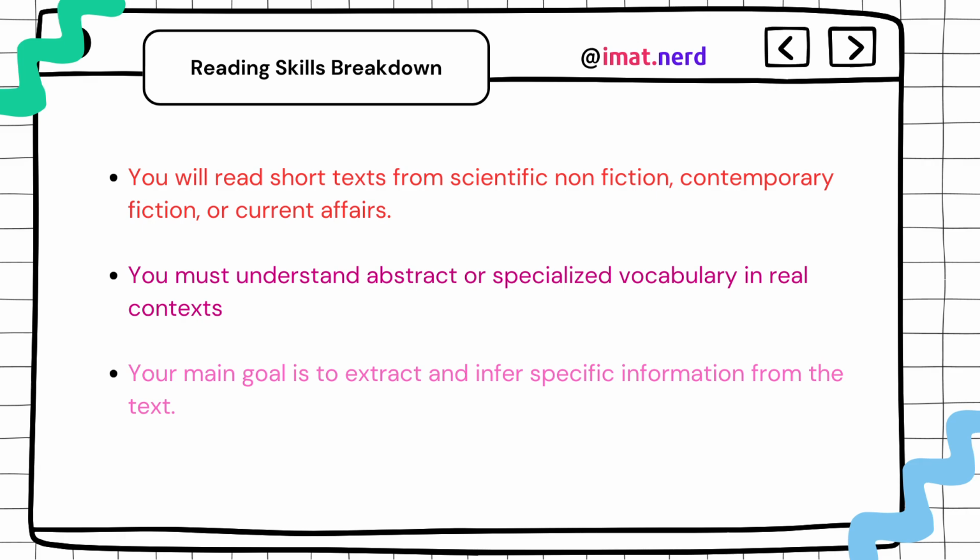To prepare for this, you should make a habit of reading good English newspapers, but I don't think anybody will be reading a newspaper just for IMAT exam preparation. So what you should be doing for this section is going to be a lot easier, because in the past we have seen that they have given questions from nuclear physics, where you just had to calculate the half-life, but it was a lot easier because it was given.